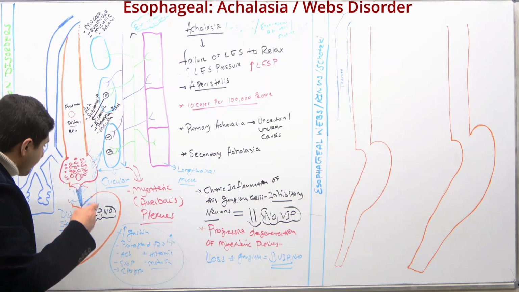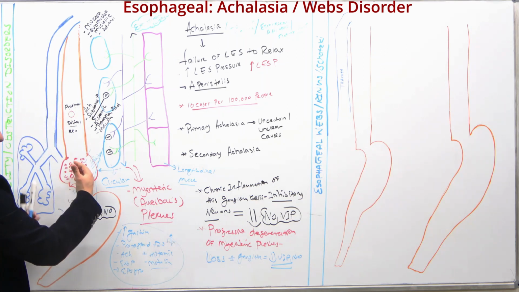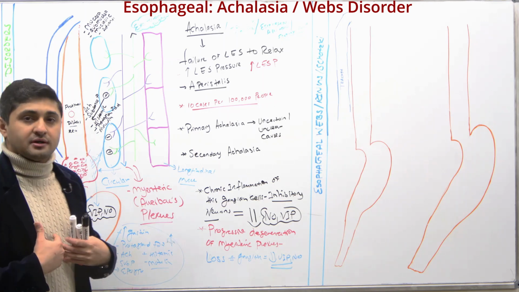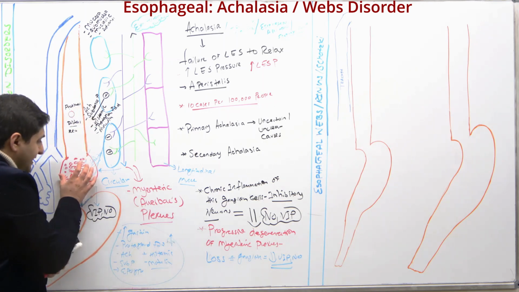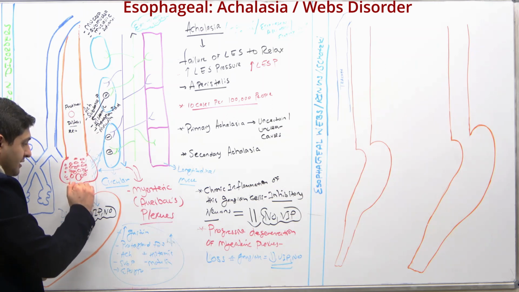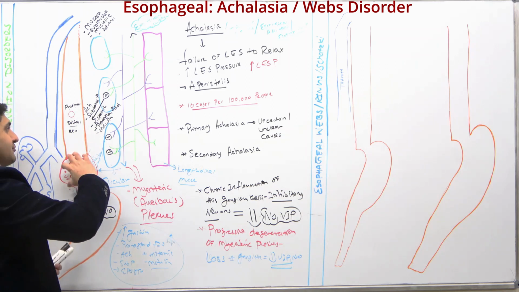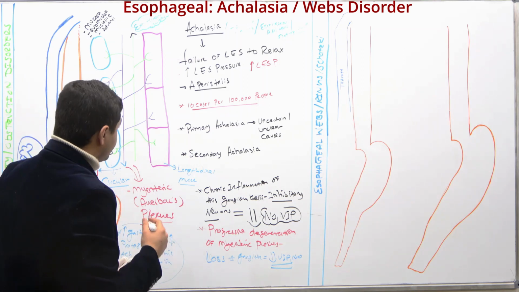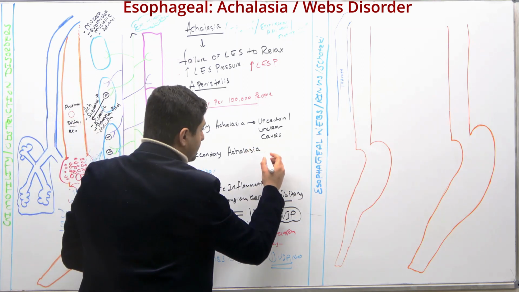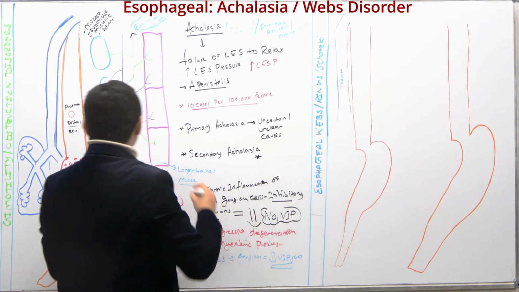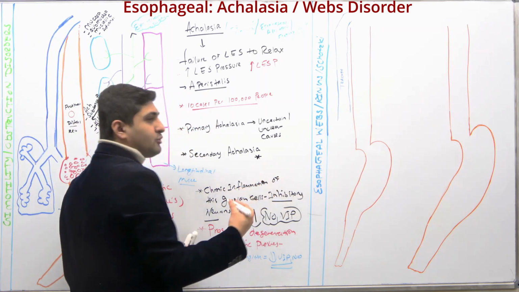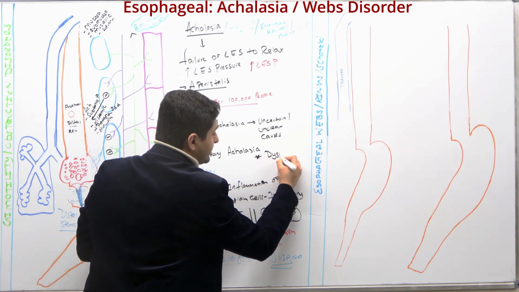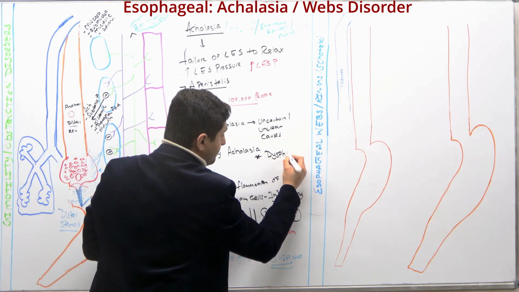Now, when the food starts accumulating down here, what is going to happen to the patient? Remember, if the food is getting accumulated here, the food is not going down to the stomach. What are some of the conditions that can happen? Let me write down the symptoms here. If the food is getting accumulated down here, obviously when people try to eat, they'll have difficulty swallowing. So dysphagia is very, very common with these people.